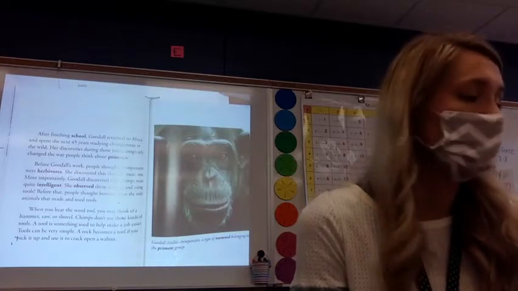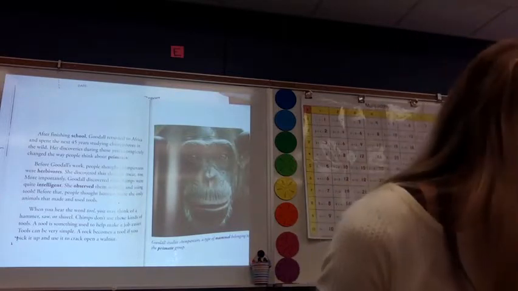A rock becomes a tool if you pick it up and use it to crack open a walnut.